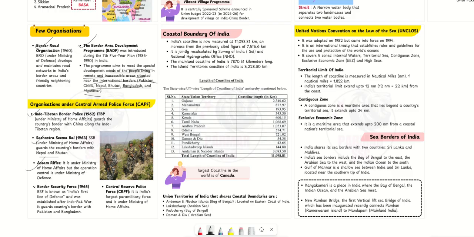Now, BSF, Border Security Force, is the first line of defense. It was established after the Indo-Pak War. It guards the country's border with Pakistan and Bangladesh.